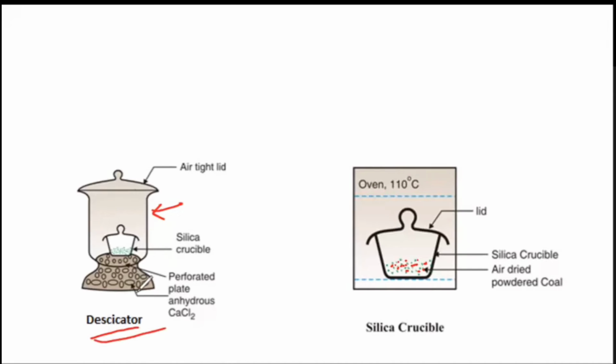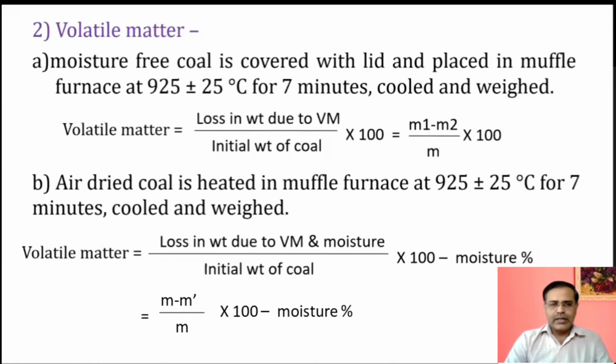It is just a cooling system. At the bottom, it contains anhydrous calcium chloride. It means if any moisture is present, that moisture is absorbed by this calcium chloride present at the bottom of this desiccator. Okay. So we proceed to the next part, volatile matter from the proximate analysis.